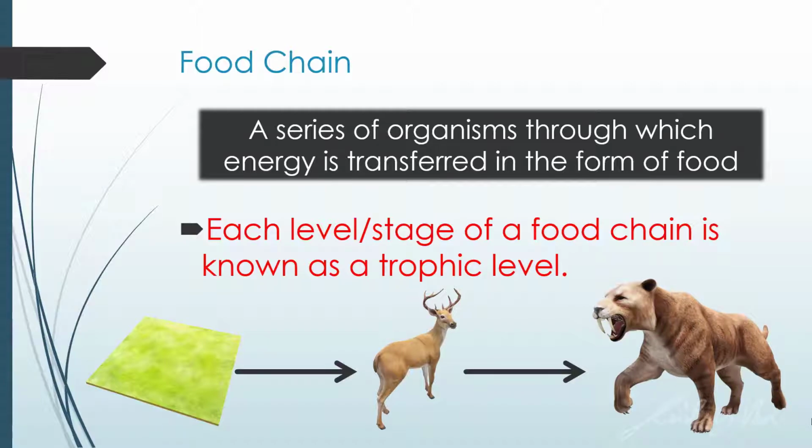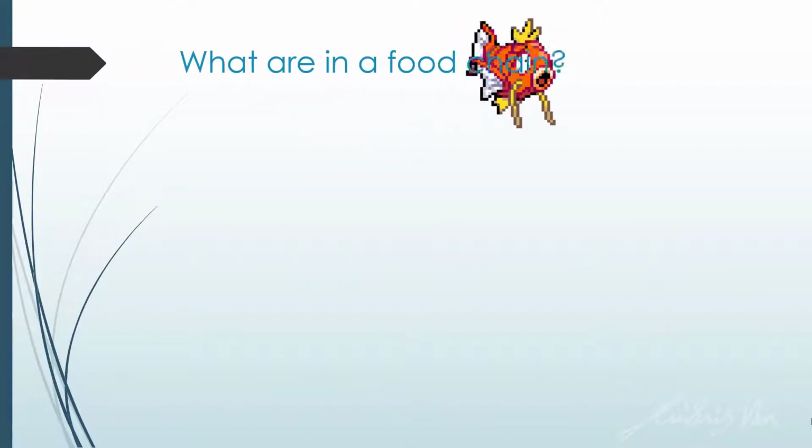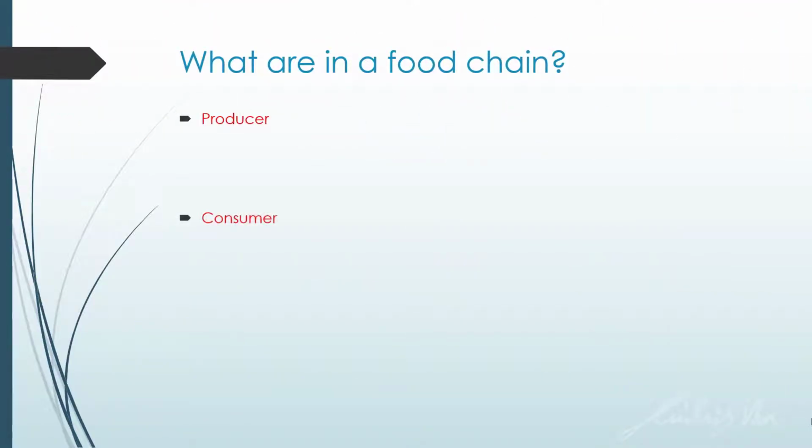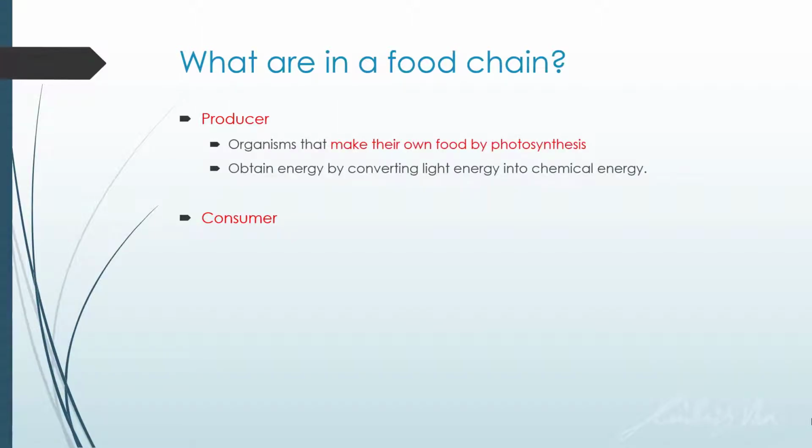But generally, in a food chain, what we will see is a producer and one or many consumers. Producers are organisms that make their own food through photosynthesis. Basically, it's a fancy way of saying green plant. They obtain energy by converting light energy into chemical energy, which is stored in glucose.